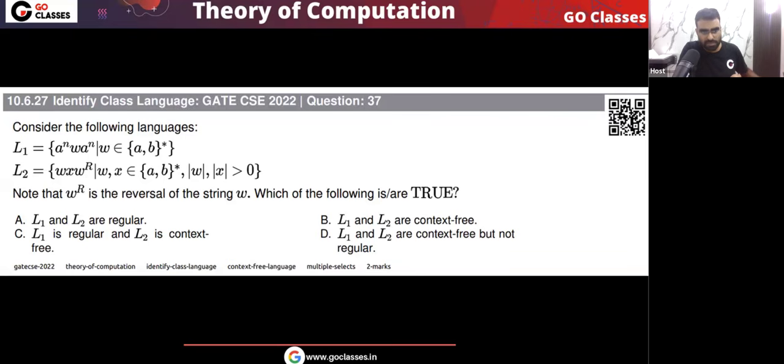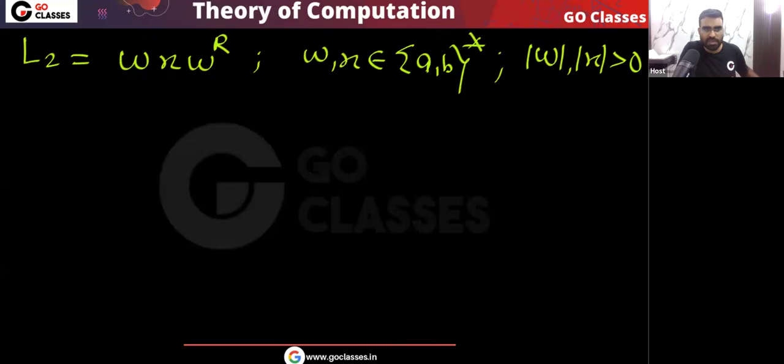So here one thing you can easily notice is that this language is definitely CFL. Why is this language CFL? Because you can easily see there is w reverse, and in between you have some x which is (a,b)*, where the length is greater than 0. Actually, for this language I can easily create the context free grammar.